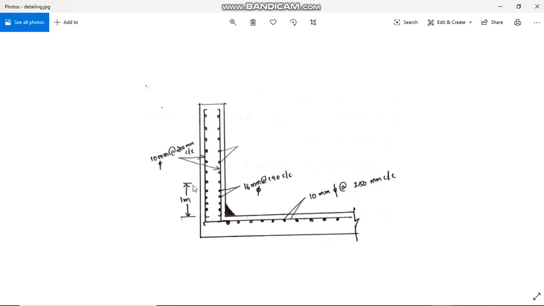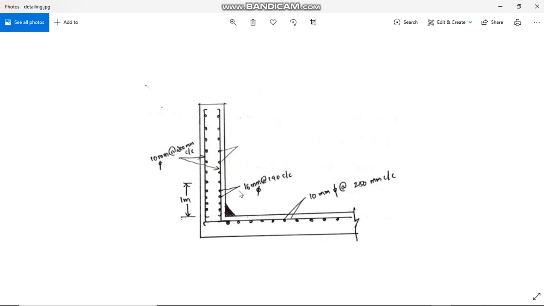So first 1 meter height, since the pressure is highest at this base, the hydrostatic pressure decreases towards the top, we can increase the spacing of hoop reinforcement towards the top, or the percentage of reinforcement to be provided in the top can be less, okay, since the spacing is increased towards the top.